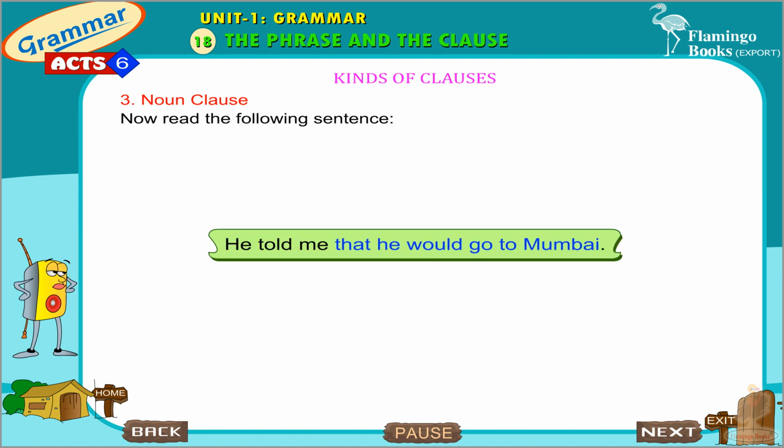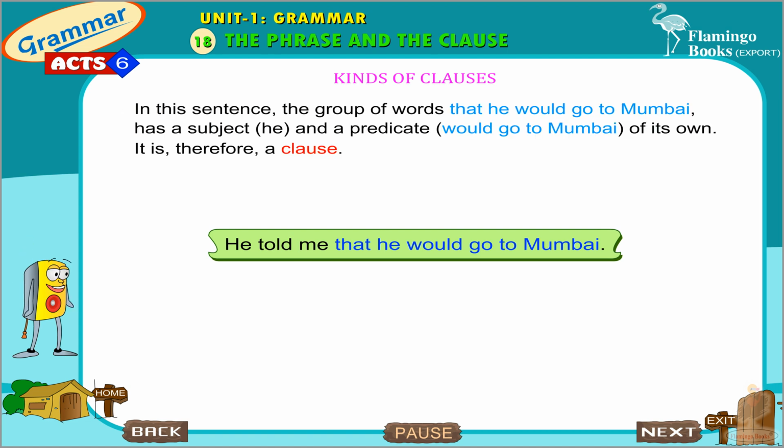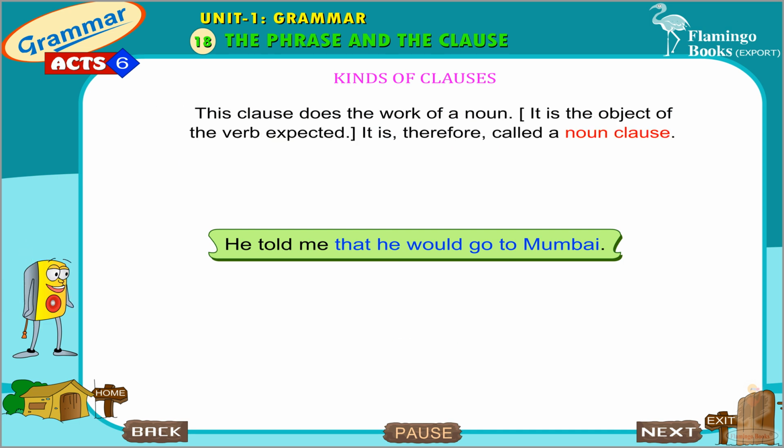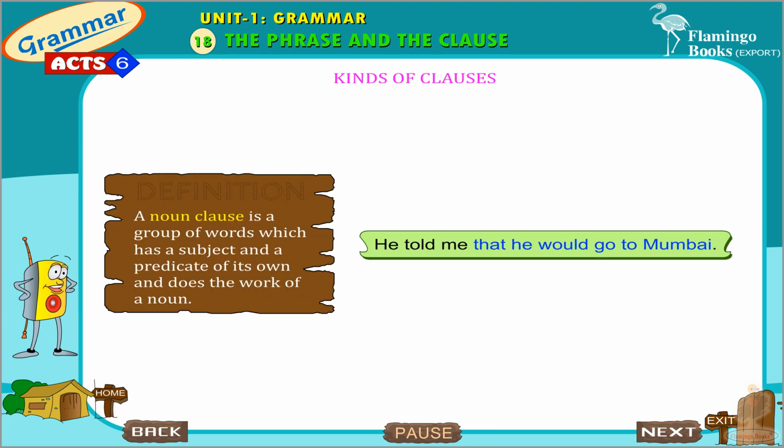Noun clause. Now read the following sentence. He told me that he would go to Mumbai. In this sentence, the group of words that he would go to Mumbai has a subject, he, and a predicate, would go to Mumbai, of its own. It is therefore a clause. This clause does the work of a noun. It is the object of the verb told. It is therefore called a noun clause. A noun clause is a group of words which has a subject and a predicate of its own and does the work of a noun.